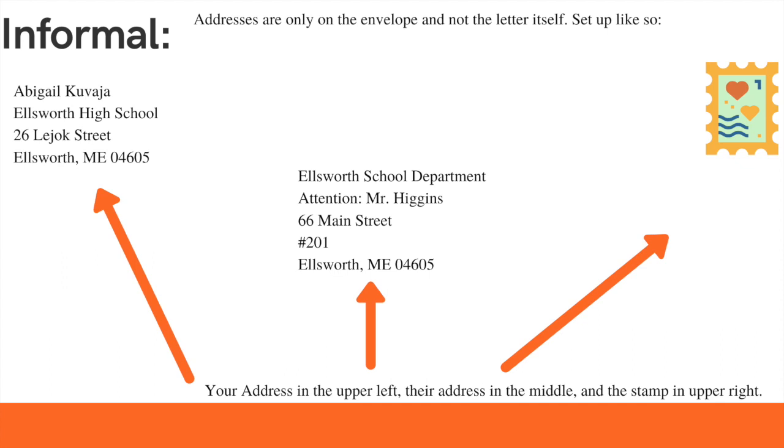Who it's going to goes in the middle on the envelope, or the left when you are doing the actual letter. And here you can see I have the business, but then attention Mr. Higgins. And also you'll notice I have a number 201, which is the apartment number. You would include this for any places that have specific apartments or units. And then in the top upper right, you have the stamp. Sometimes you'll need to add more stamps depending how thick the envelope is and how heavy.